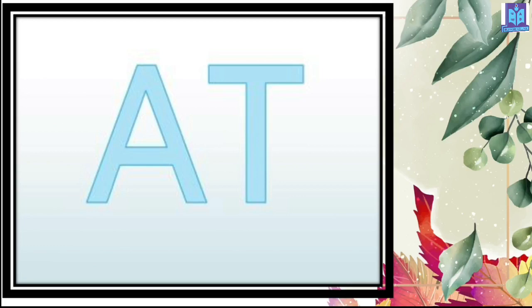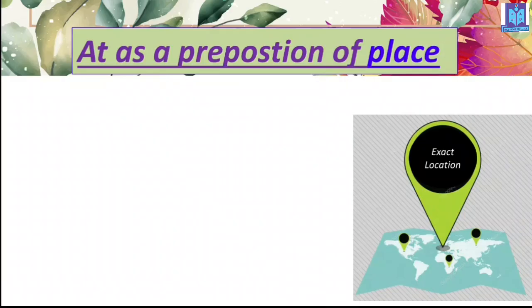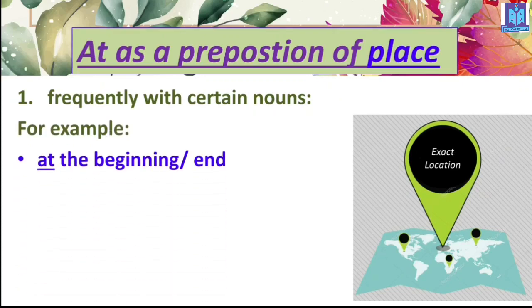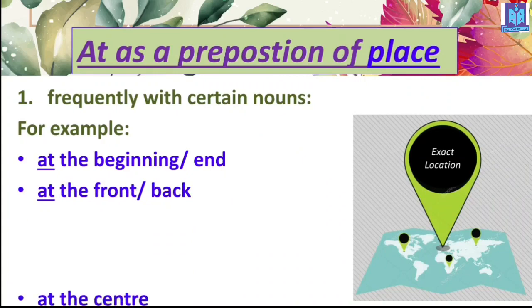Let's go for the use of at. At as a preposition of place. You can see that we use at in the case of an exact location, right? Now look. Frequently with certain nouns we use at, like at the beginning or at the end, when we exactly point out that time, then at the front or at the back or at the center. At the center refers to the exact position, right? Exact location. At that time we use at.